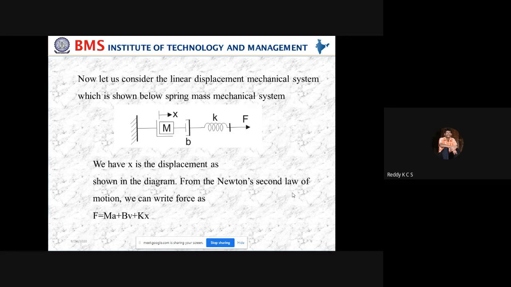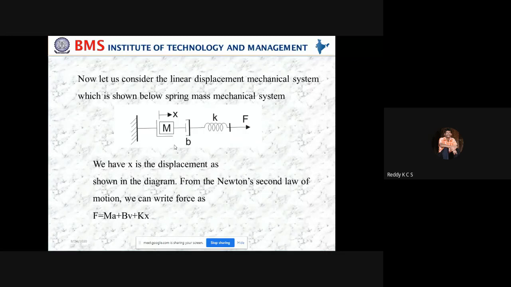Applied force means the force applied here in this direction, and the displacement also occurs in the same direction, which results in inertial forces. This force is always proportional to the acceleration produced in the mass by the applied force. So force is directly proportional to M times A. If I take F proportional to M, then I can take out the constant of proportionality, and F can be written as F equals M into d square x by dt square.